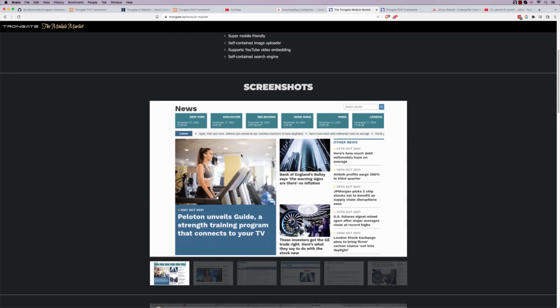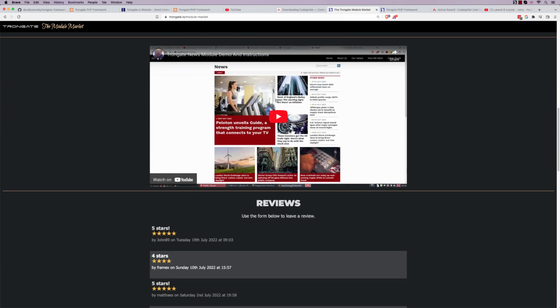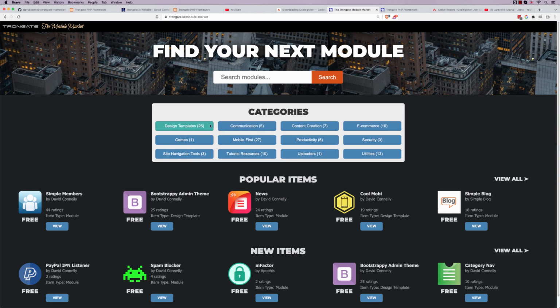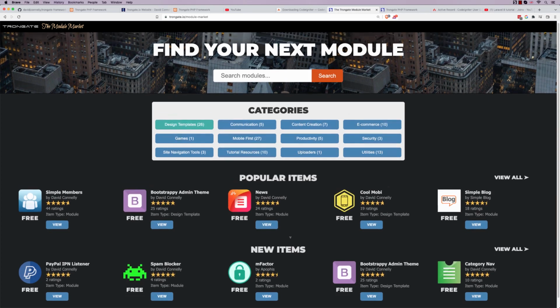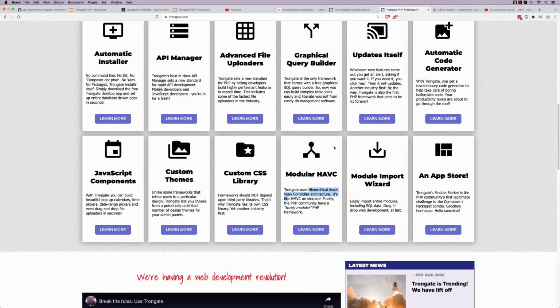So if you want a nice news section, you can get this free of charge, look at screenshots, a little video, read reviews, and you can get all of this at the click of a button, even the database stuff. So Trongate has got that going on, and I think it's kind of cool. Now, what else? If we're talking about genuine innovations, gee, everybody's built everything, so it's a challenge.